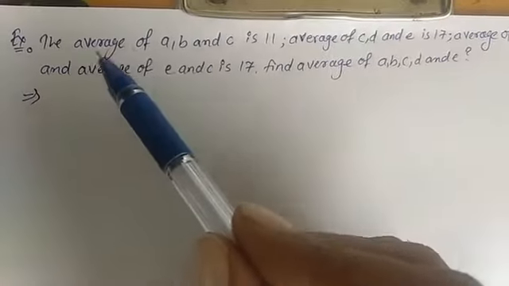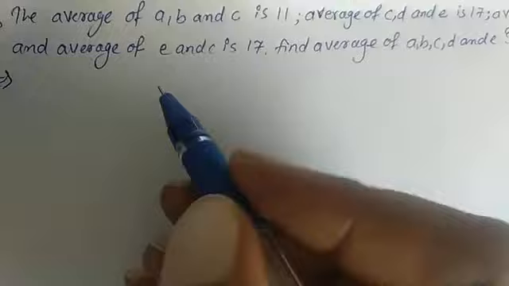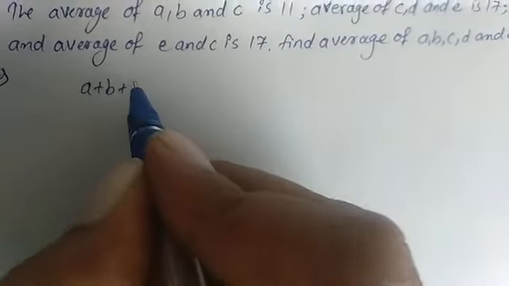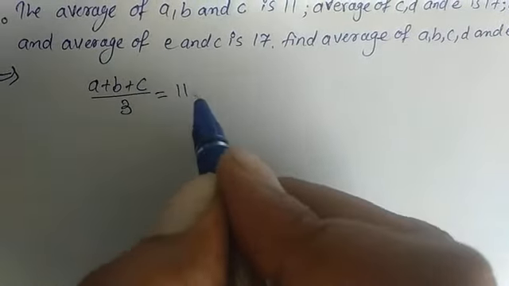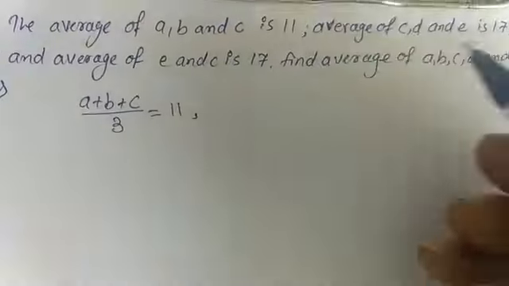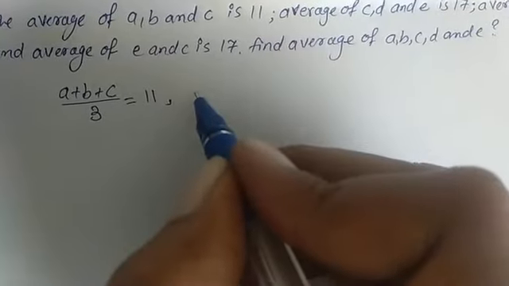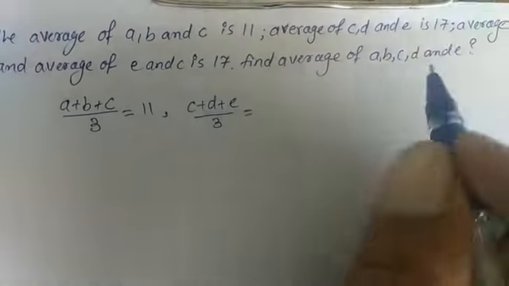Question: the average of A, B, C is 11. So with 3 observations, A plus B plus C upon 3 is 11. Next, the average of C, D and E, which means C plus D plus E upon 3, is equal to 17.